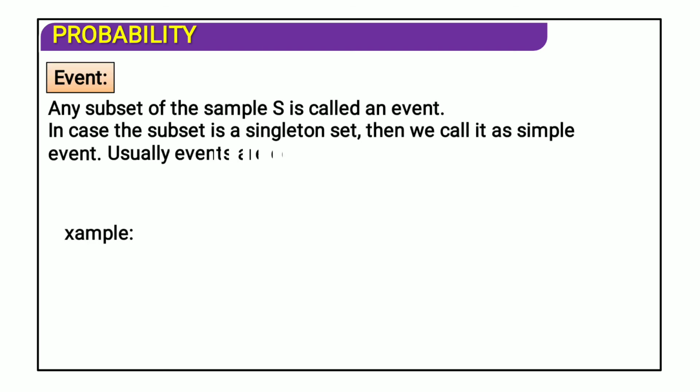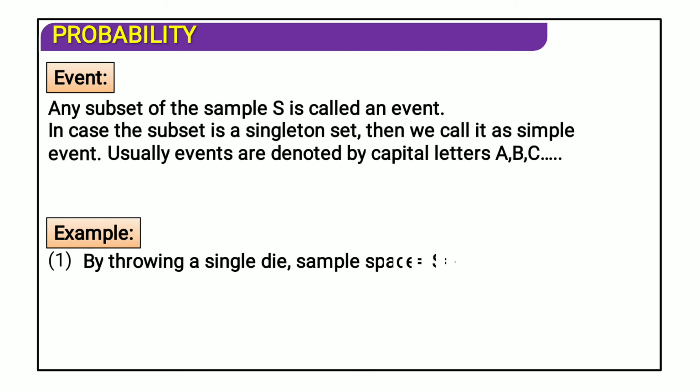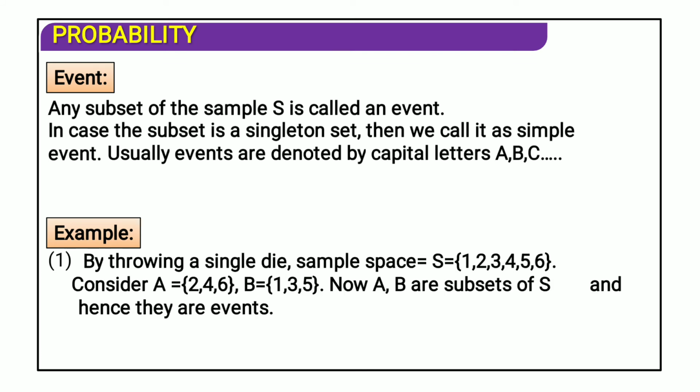Okay. Event. What is an event? Any subset of the sample space S is called an event. If in each case the subset is a singleton set, then we call it a simple event. Usually events are denoted by capital letters. For example, by throwing a single die, capital S equals {1, 2, 3, 4, 5, 6}. Consider {2, 4, 6} and {1, 3, 5}, where capital A and capital B are subsets of the given sample space capital S.